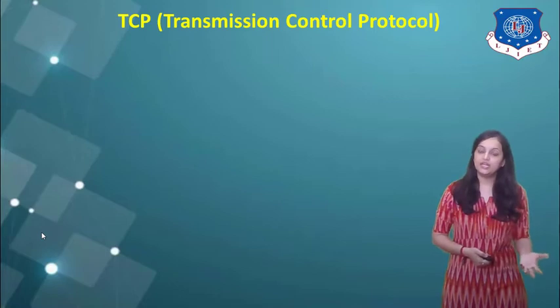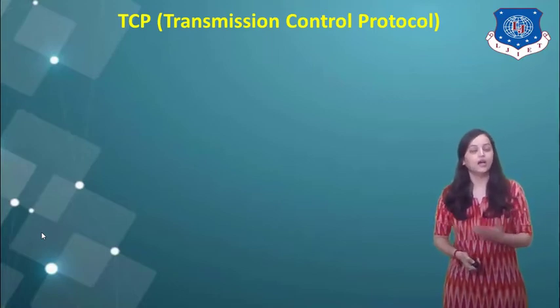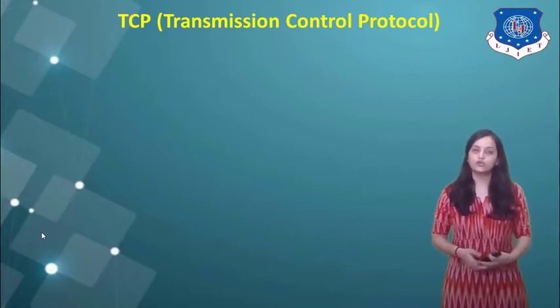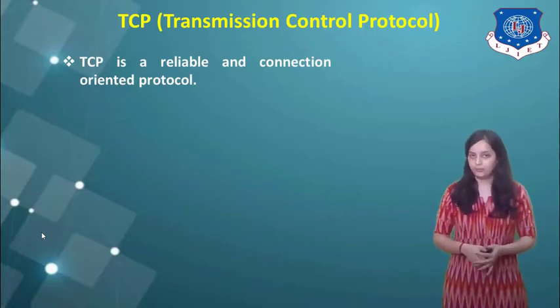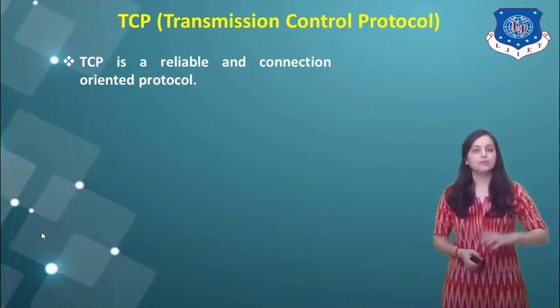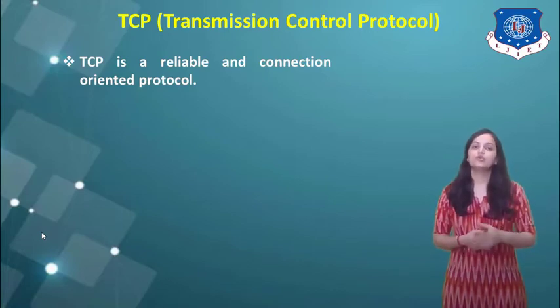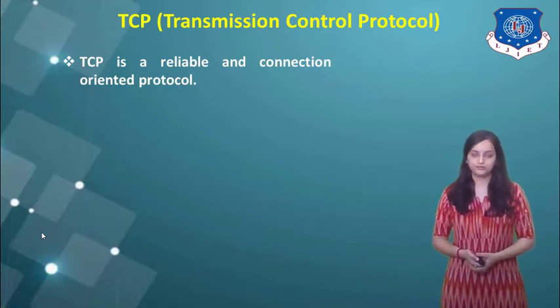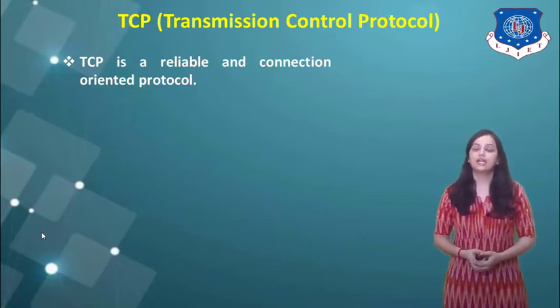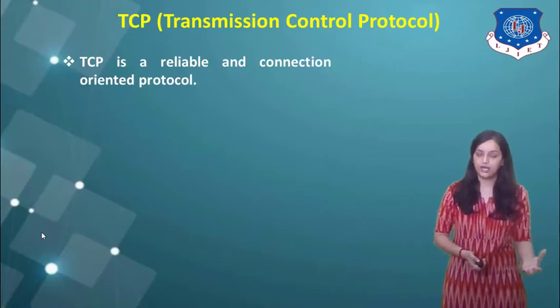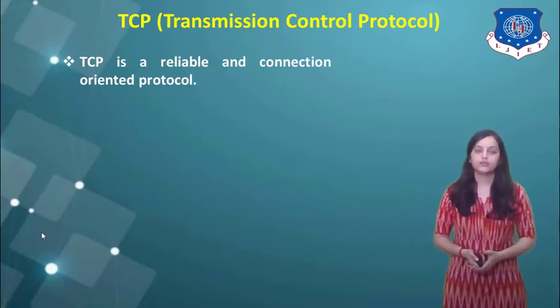We have seen UDP, which is a connectionless and unreliable protocol. Now we are going to see TCP, that is Transmission Control Protocol. TCP is basically a reliable, connection oriented protocol. It gives reliable data communication by using a connection oriented protocol. This is exactly opposite to UDP, which was connectionless and unreliable. TCP makes it a connection oriented and reliable protocol.